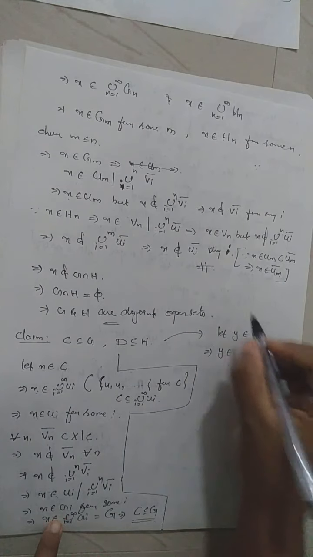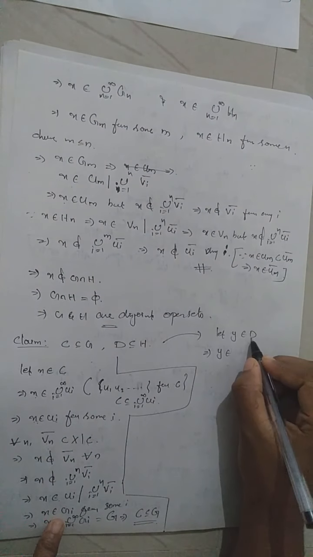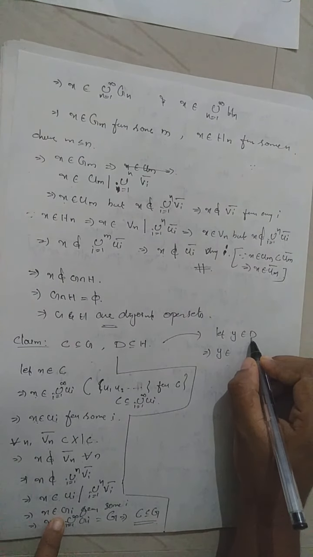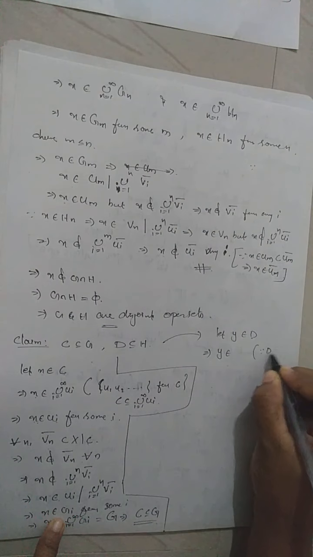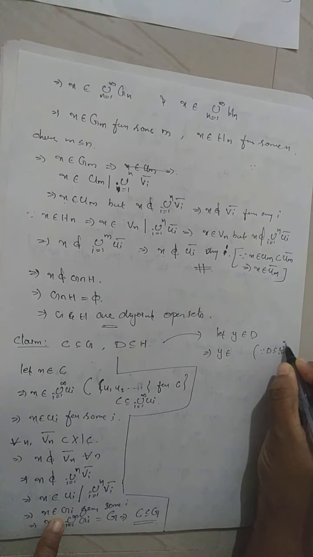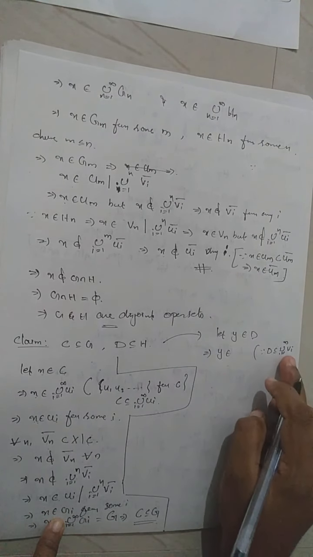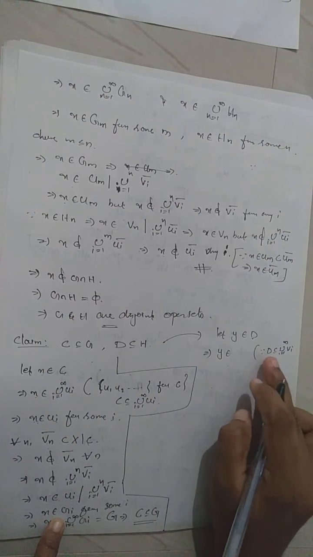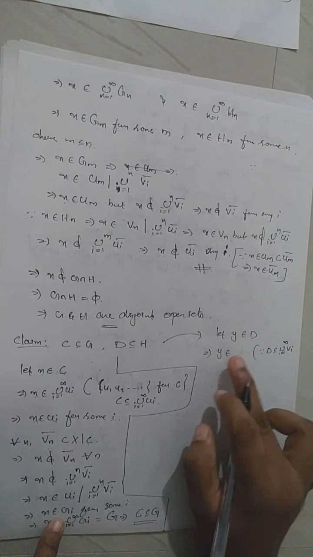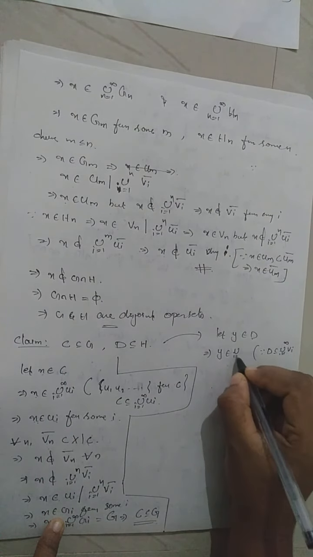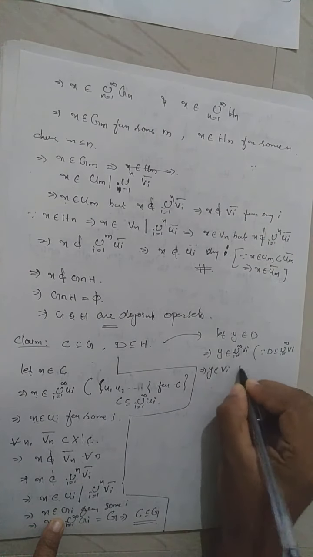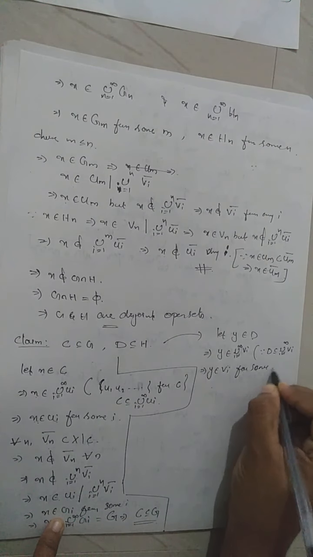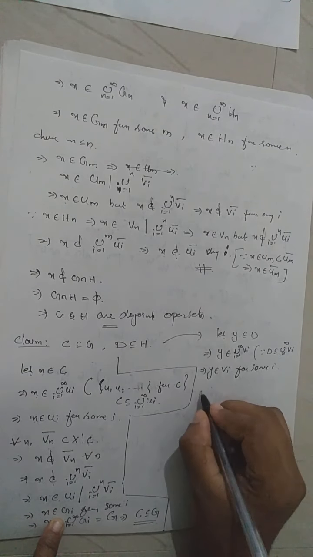Since D is a Lindelöf space, it has a countable subcover, and that countable subcover is denoted by V1, V2, etc. Right? Since D is contained in the union i equal to 1 to infinity Vi, because V1, V2, etc. is a countable subcover for D. So when y belongs to D, y must belong to this union i equal to 1 to infinity Vi, which implies y belongs to Vi for some i.